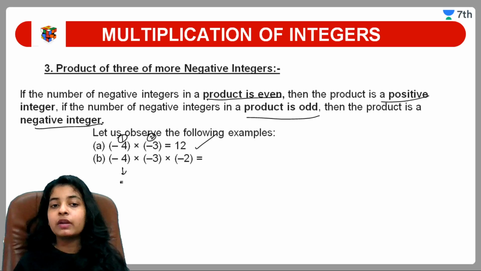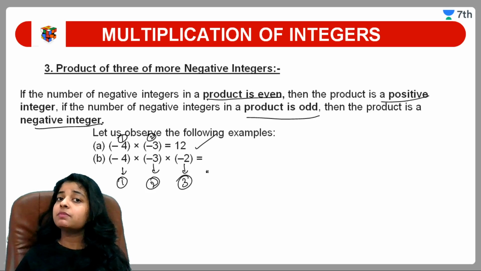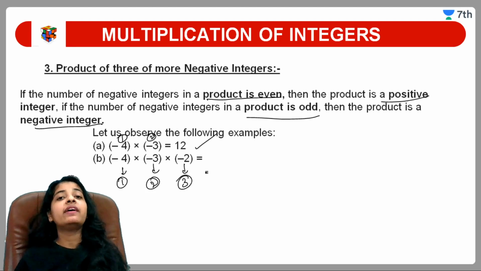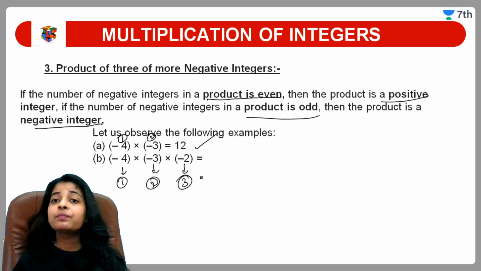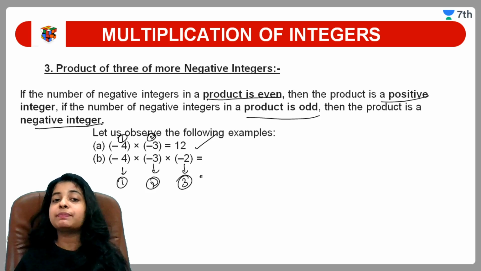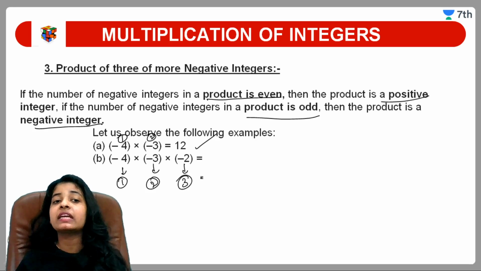And see here number 1, number 2 and number 3. अब हमारे पास negative terms कितने हैं? Now we are having 3 negative terms and 3 is an odd number, and when we are multiplying an odd number of negative numbers, we will get the result as a negative integer.